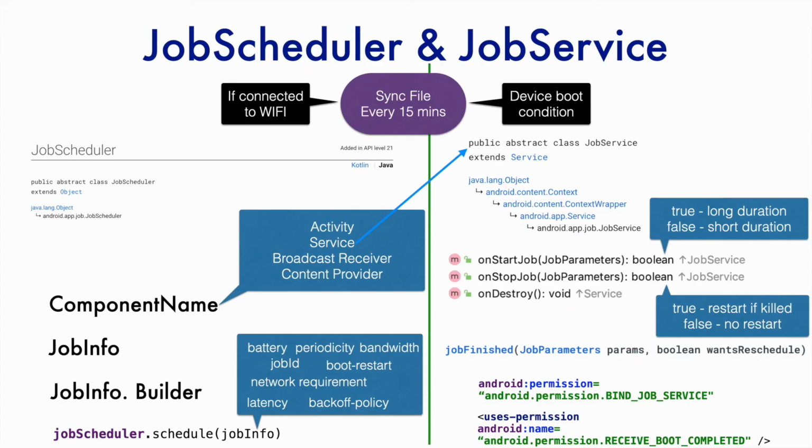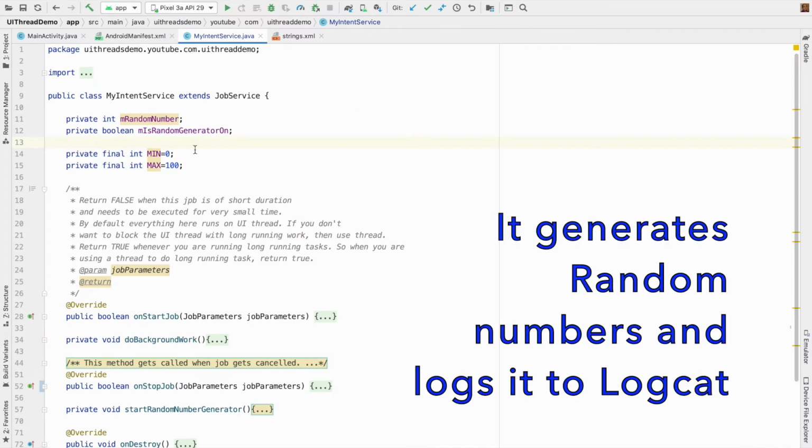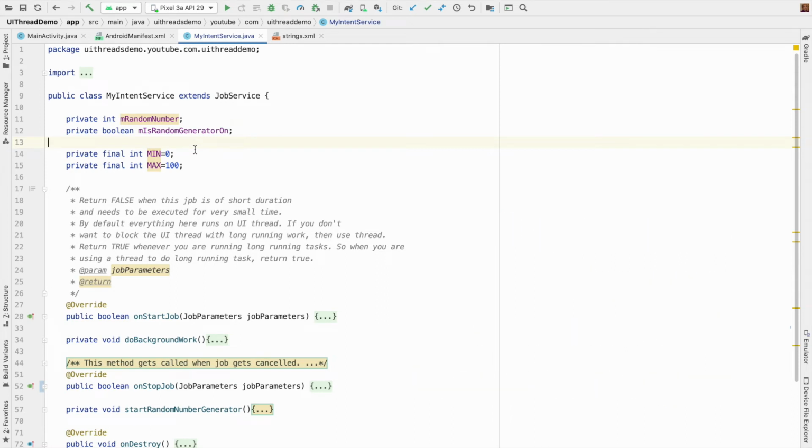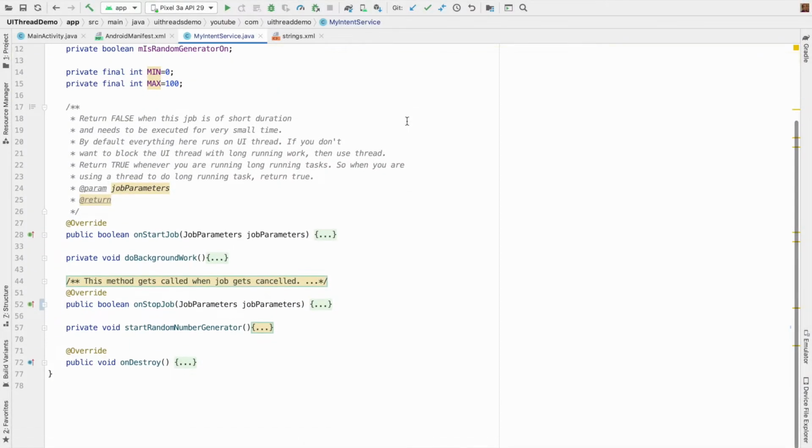So I think we now know enough of theory. Let's get into a code peek session. So this is the same application that we have been using since quite some time. Only the thing is now instead of using a job intent service, my intent service extends a job service. And there is not much difference here.